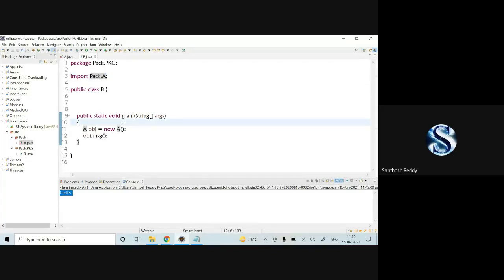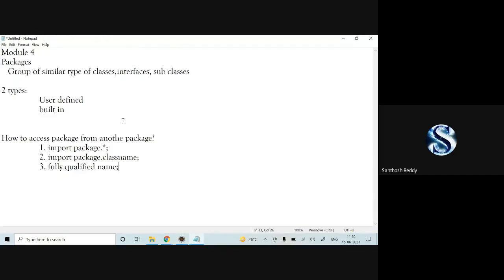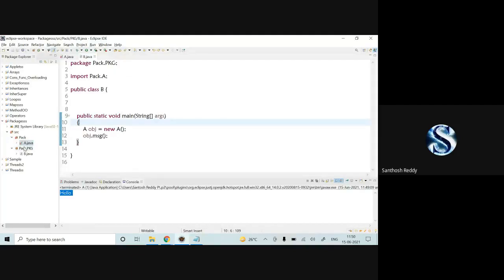Now we will come up with the third one, fully qualified names. Does anyone have an idea how to use fully qualified names?